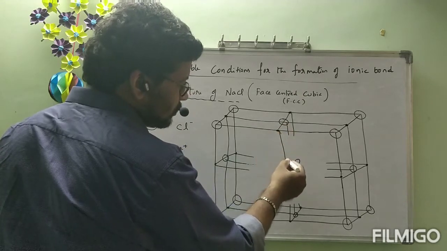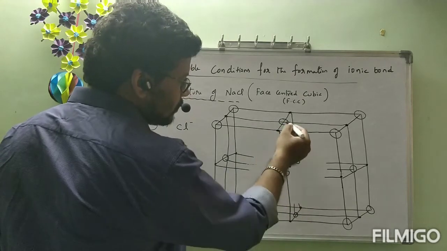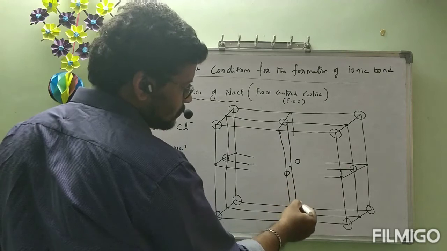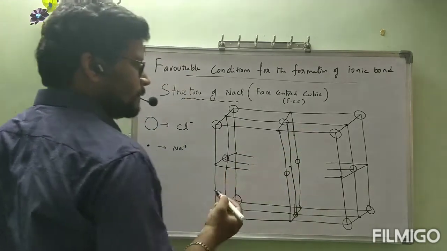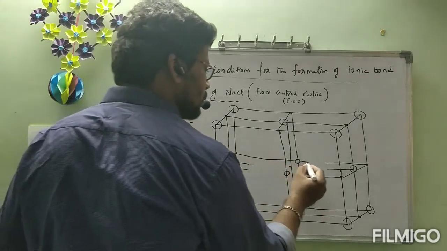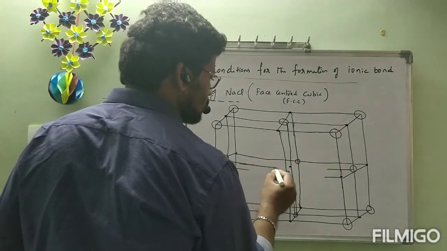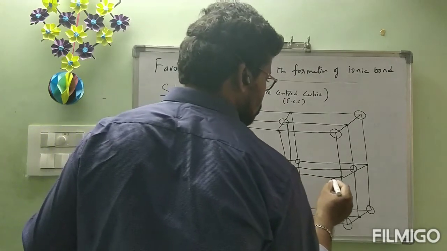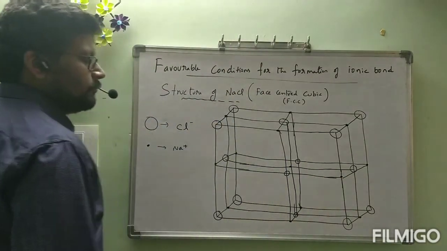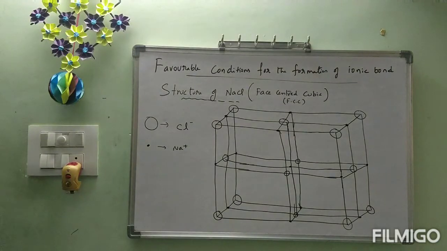Now this one, these two, and here. Now it will be more clear. Okay, same as it is you can draw in the book, all of you.